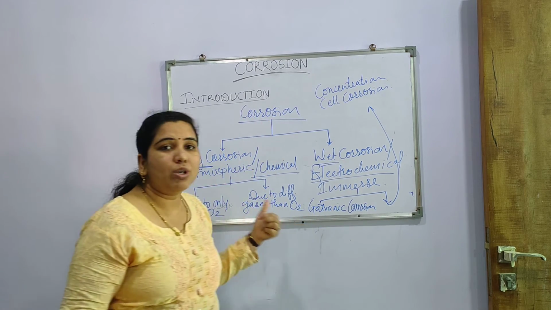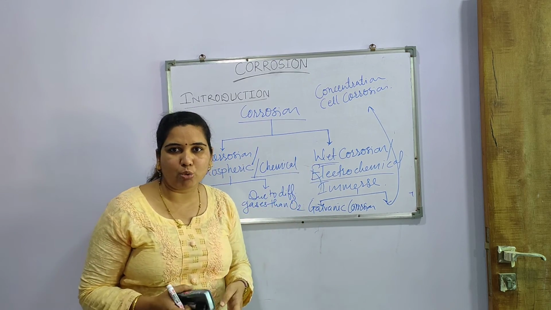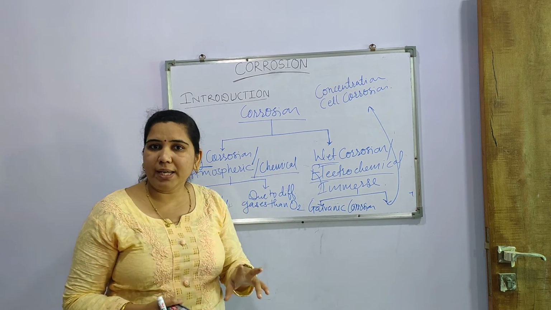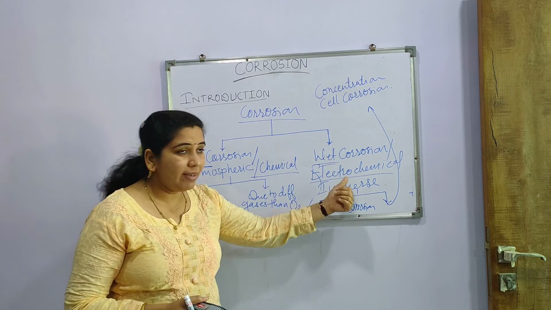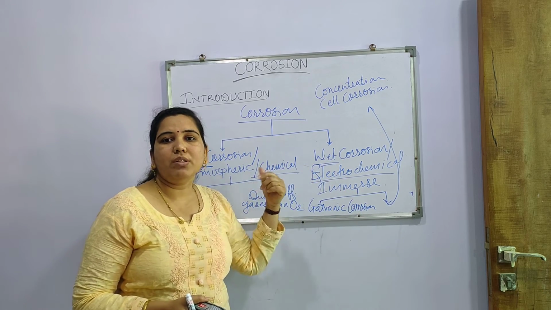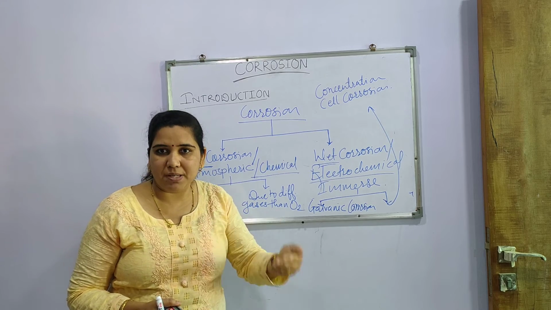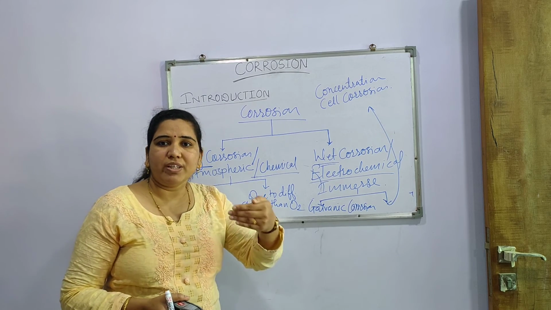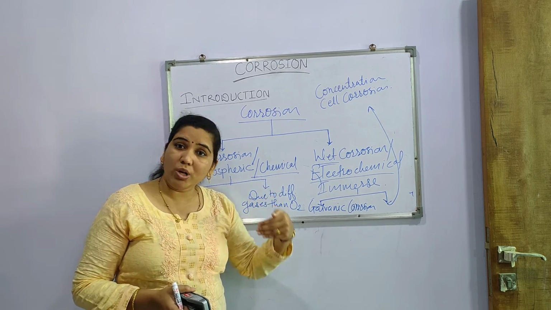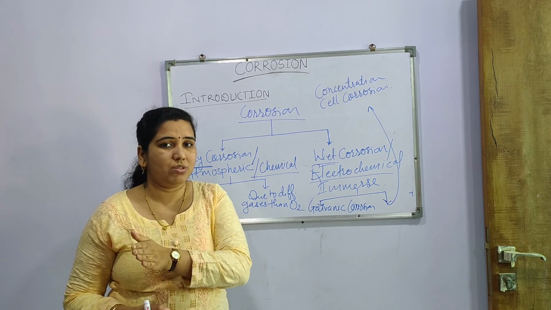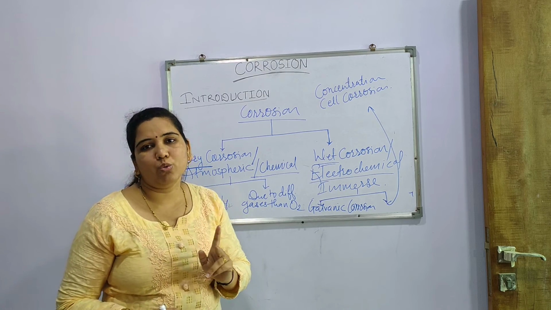So I think you understood this classification of corrosion. Classification of corrosion is of two types, dry corrosion and wet corrosion. Dry corrosion is corrosion carried out in the presence of atmospheric gases, whether in the presence of only oxygen or in presence of gases other than oxygen. On that basis there are two types.